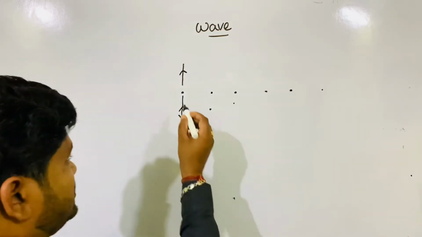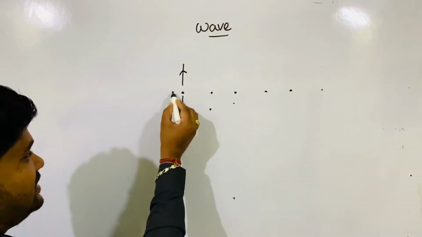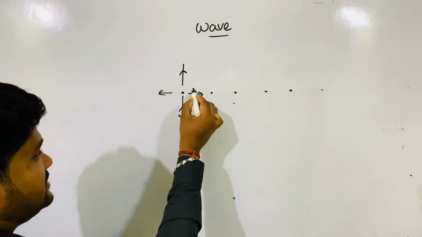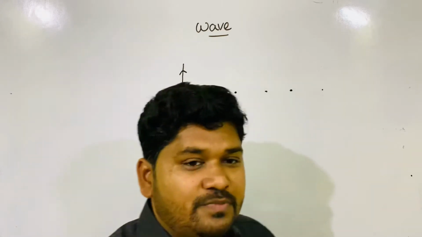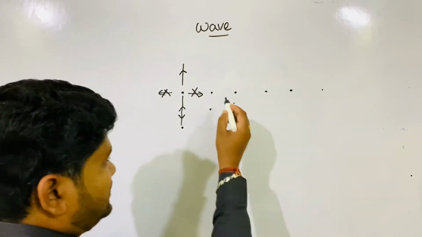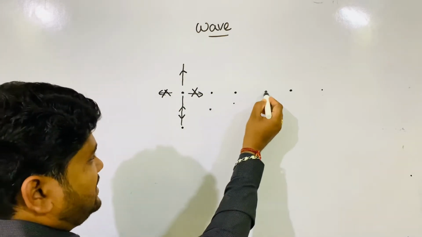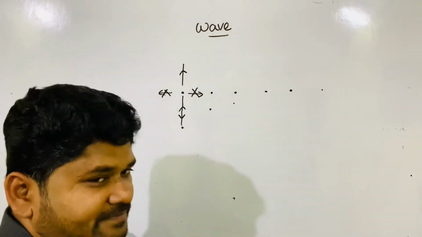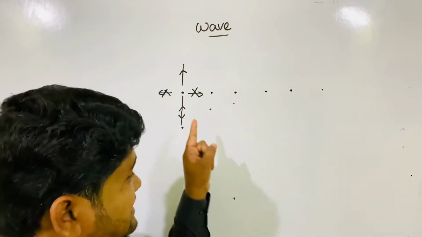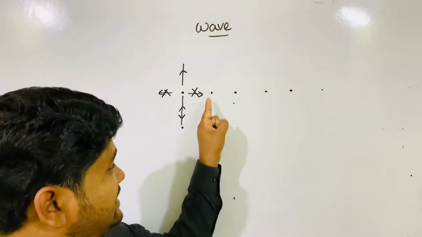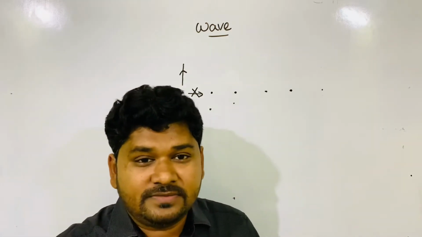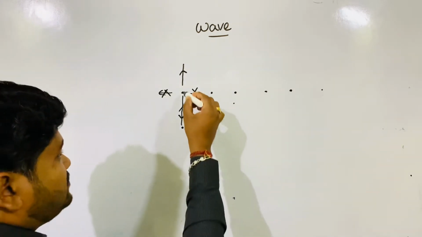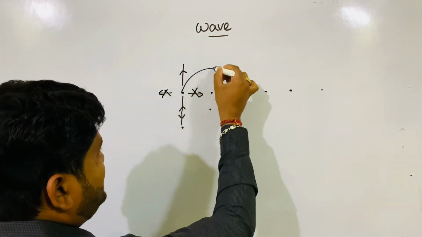So this molecule is not moving. It doesn't move sideways. It remains in its position and does this type of motion. This molecule, after that this, after that this, one by one. Just keep in mind, first this starts oscillation, then this does the oscillation, then this does the oscillation, and what you see is something travelling.